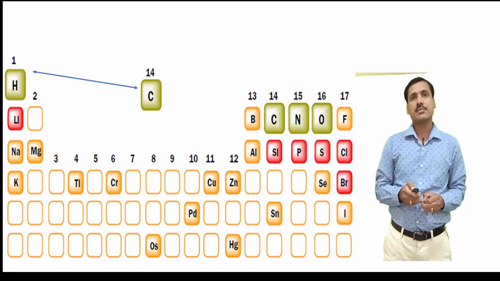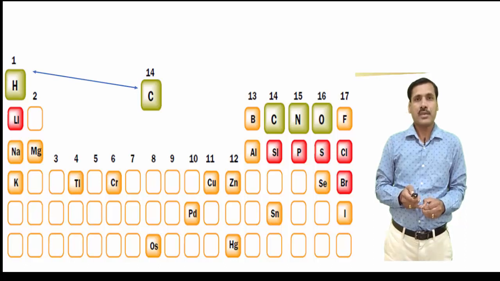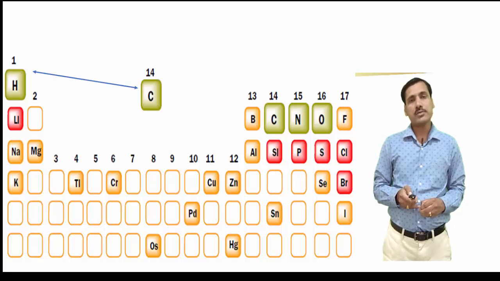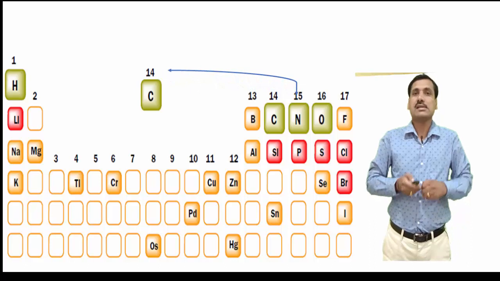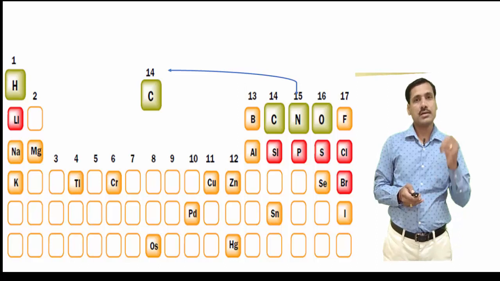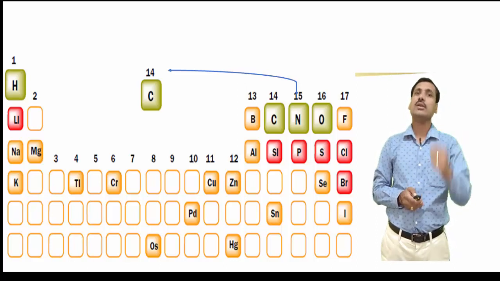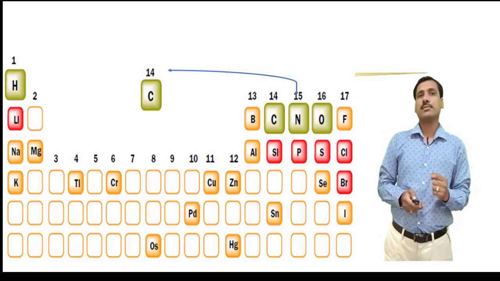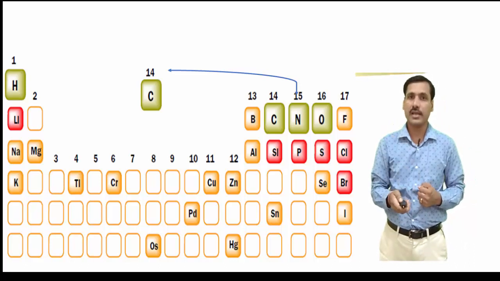Another element with which carbon can form a bond is nitrogen, which is very next to the carbon in the periodic table. It's a 15th group element. Carbon can form a bond with nitrogen, leading to the formation of various amines, imines, cyanide. And it is important to note that, being a student of organic chemistry, you should look at how many bonds can be formed between the two elements. So you can see there can be a carbon-nitrogen single bond, there can be a carbon-nitrogen double bond, there could be a carbon-nitrogen triple bond, as in the case of cyanide.